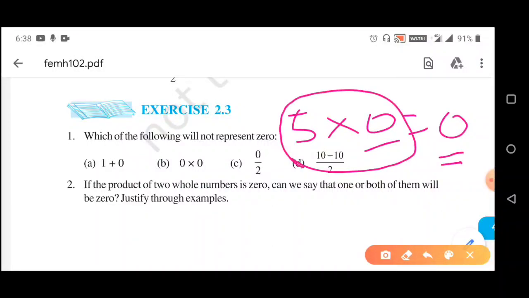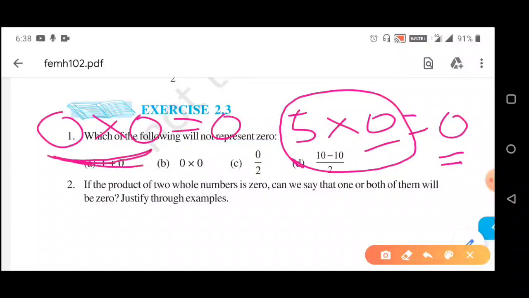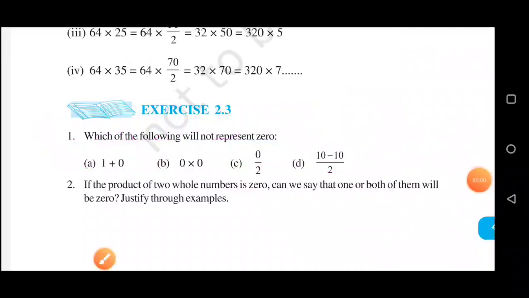This is true. Now we can write like this also, 0 into 0 is equal to 0. So from here we can say if both of these two numbers are 0, then the answer is 0.